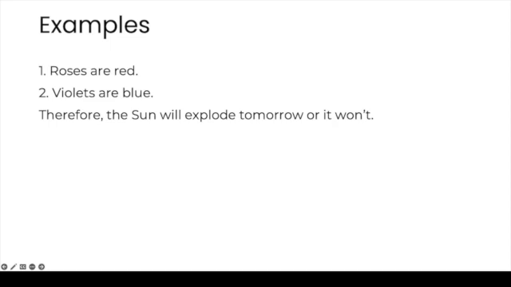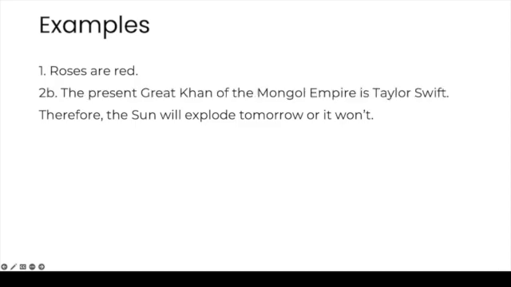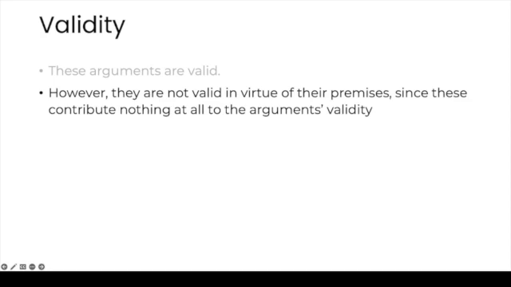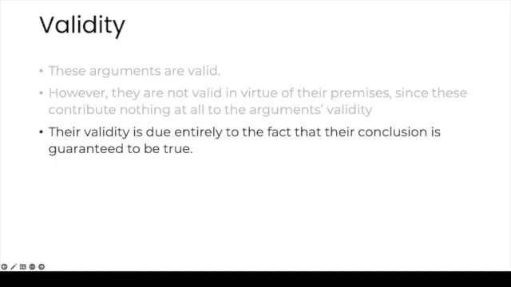However, the premises play no part at all in the validity of this argument. If we substitute premise 2 by an obviously false statement, like number 2b, the present great Khan of the Mongol Empire is Taylor Swift, that doesn't affect one bit the validity of the argument. It's still valid. In sum, the two arguments we just saw are valid, though in an admittedly strange way, since they are not valid in virtue of the premises, as these contribute nothing at all to the argument's validity. Instead, the weight of their validity rests entirely on the shoulders of the conclusion, and it is due to the fact that the conclusion is guaranteed to be true.